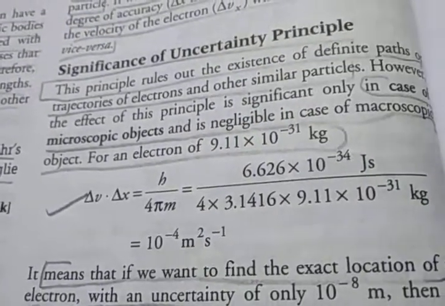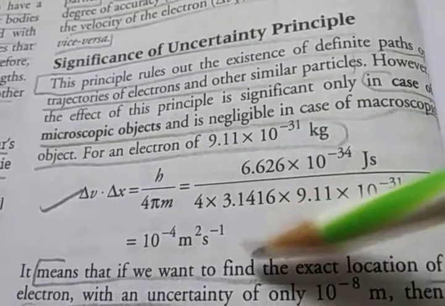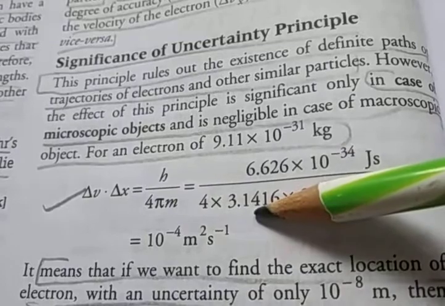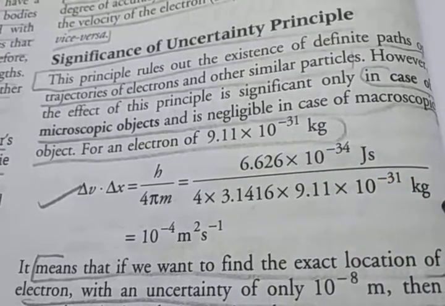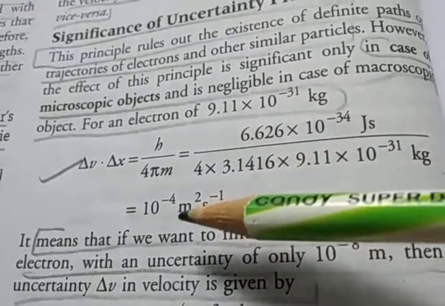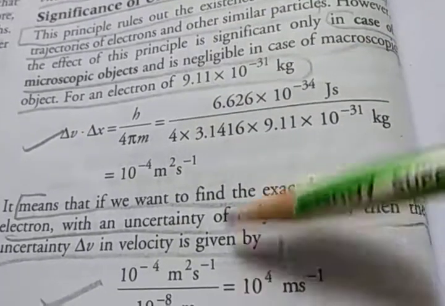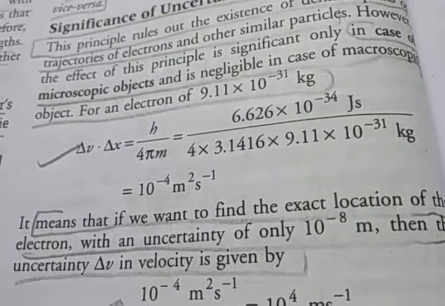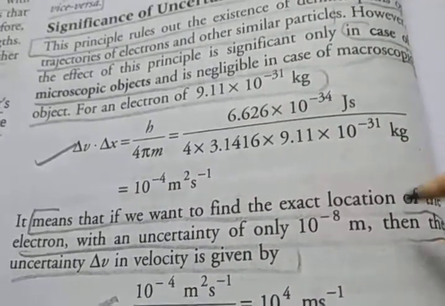The Planck constant value is 6.626 into 10 to the power minus 34 joule second, divided by 4, pi value 3.14, and mass of the electron 9.11 into 10 to the power minus 31. Calculating, we get 10 to the power minus 4 meter square second inverse. That means if we want to find the exact location of the electron with an uncertainty of only 10 to the power minus 8 meter,